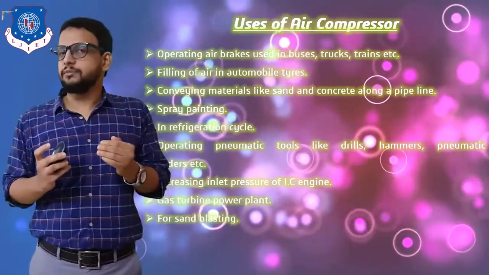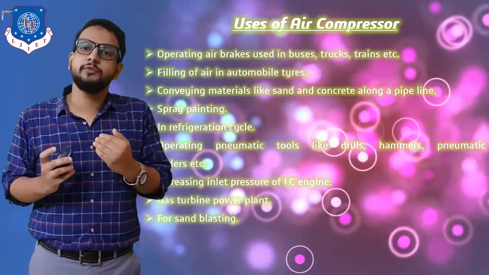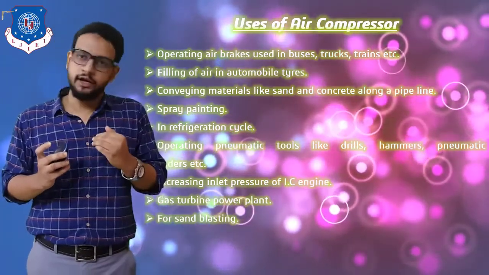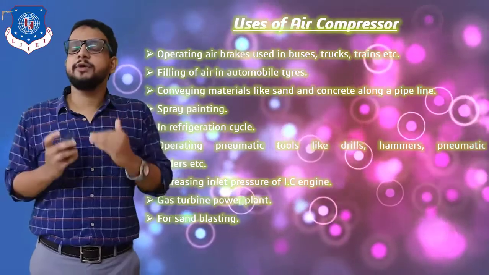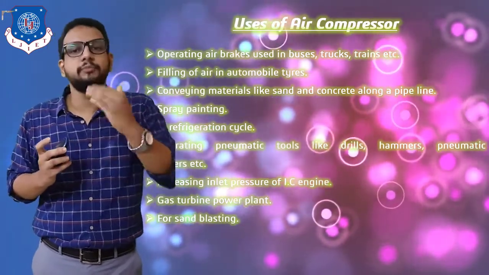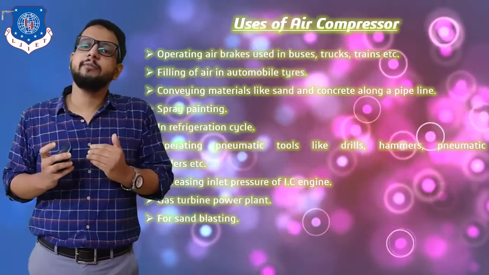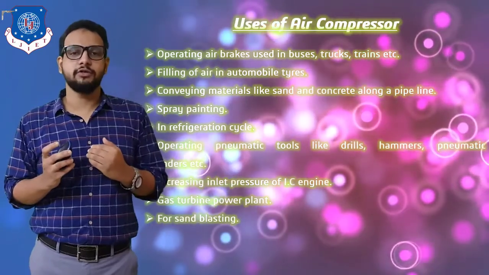We can say that atmospheric air is not capable of providing so much high pressure which is sufficient enough to stop the wheel of a vehicle. Right. So for that it is required to compress air, and this can be done by means of air compressor. So first and foremost application, operating air brakes used in buses, trucks, trains, etc.